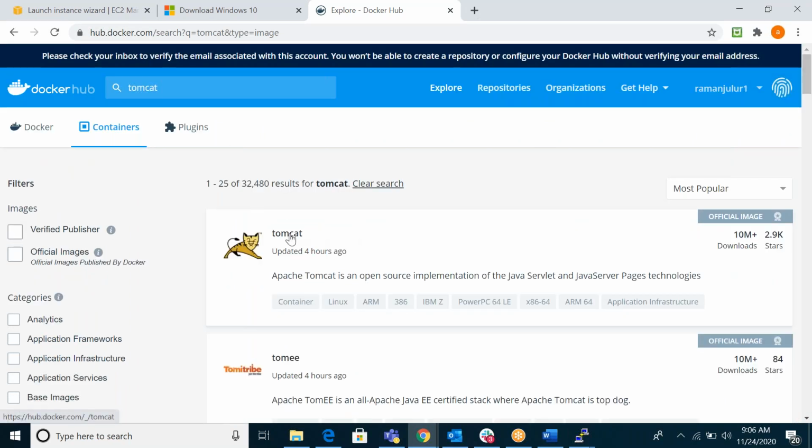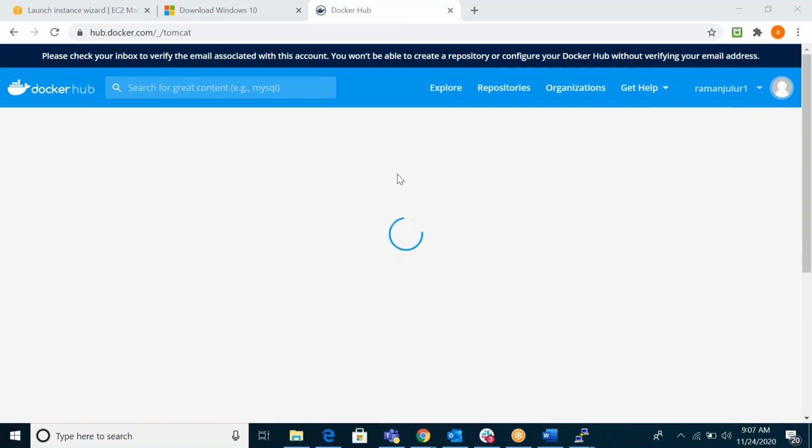Just click here. What you can see is Apache Tomcat, the open source implementation of the Java Servlet and JavaServer Pages technologies. Click this, and you will get more information about that particular image. So if you want Docker base images, you have to come to Docker Hub only. In Docker Hub, you will get most of the base images, whatever base image you require.